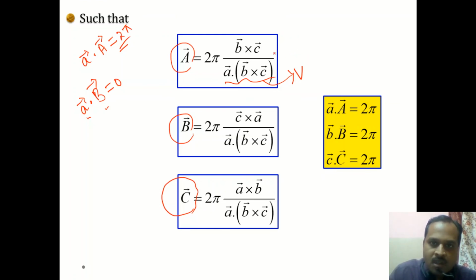In today's class we have an idea what a reciprocal space is and how we can obtain it using the Fourier transform of the real space quantity, and how the vector G, which is the reciprocal space vector, can be expressed in terms of the reciprocal space lattice translational vectors, that is vector A, vector B and vector C. In the next class we will be obtaining the Laue condition, and we will obtain an expression for the scattering amplitude for diffraction.